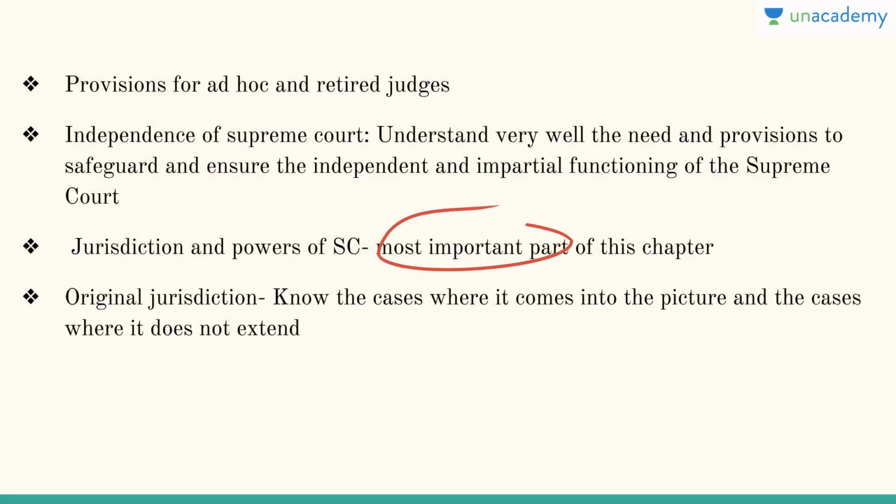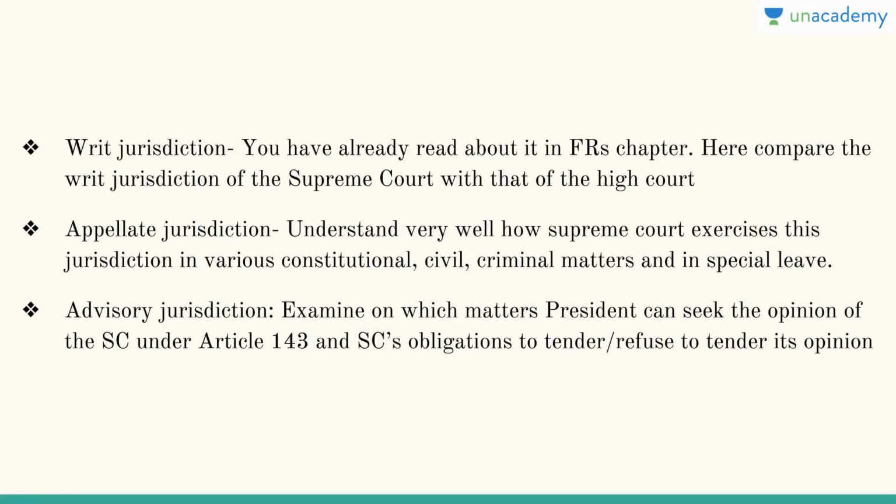It is the most important part of this chapter. Original jurisdiction, appellate jurisdiction. There are various types of jurisdiction of the Supreme Court, so try to understand all of them. Then original jurisdiction: know the cases where it comes into the picture and the cases where it does not extend, so that becomes important. Then writ jurisdiction, like you have already read about it in the Fundamental Rights chapter. Under Article 32, the Supreme Court can issue five writs. So here compare the writ jurisdiction of the Supreme Court under Article 32 with that of the High Court under Article 226. Then you have the appellate jurisdiction.